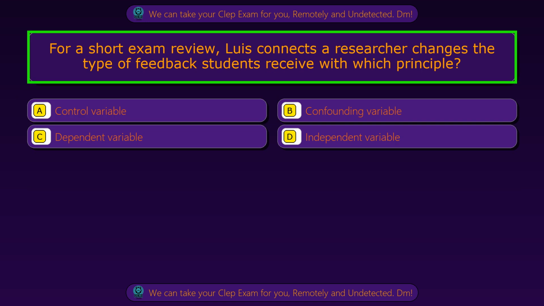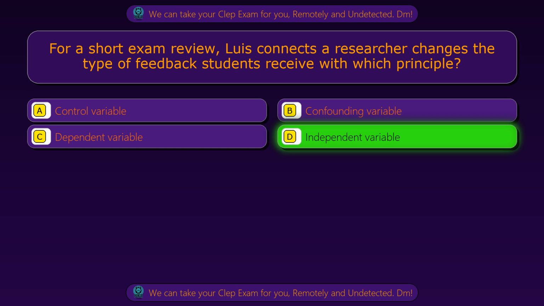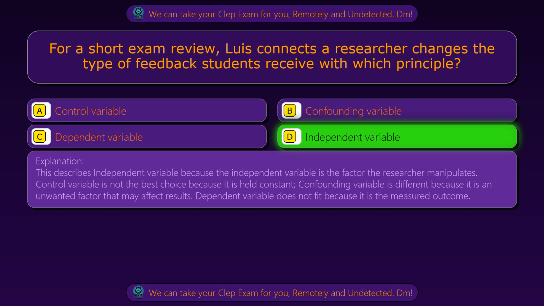Question 90. For a short exam review, Luis connects a researcher changing the type of feedback students receive with which principle? Option A, control variable. Option B, confounding variable. Option C, dependent variable. Option D, independent variable. The correct answer is option D, independent variable. This describes independent variable because the independent variable is the factor the researcher manipulates.